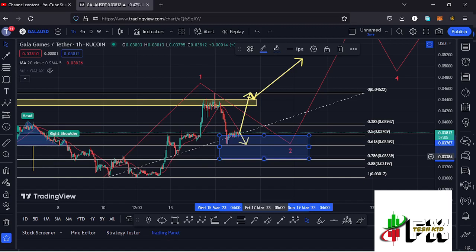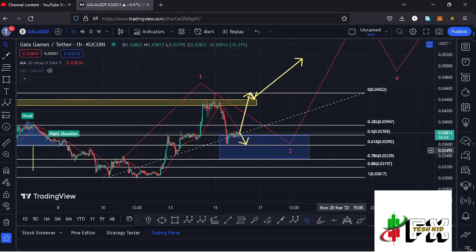And the fib level 0.78 lies at around the $0.03339 mark, and that is the maximum that I can expect that higher Elliott wave count to the lower side to do. And once you see the low for that second wave, then we can sketch out new target areas to the upper side in the formation of that wave 3. So that is what I'm expecting here on the Gala Games chart.